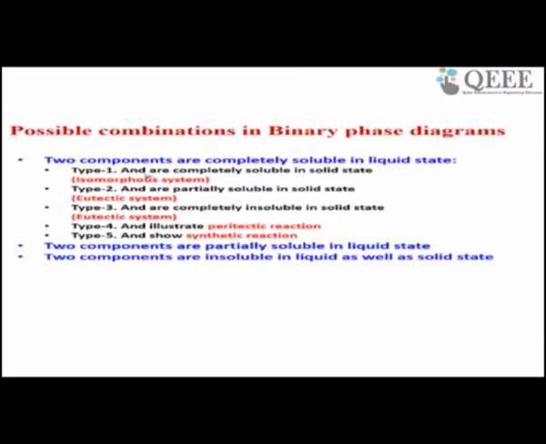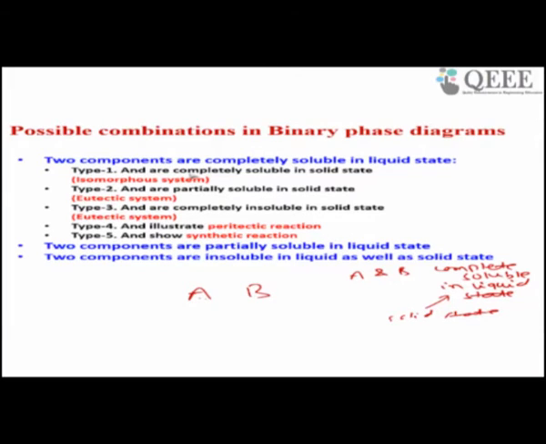Okay. In a binary system, when you have A and B elements, now you want to develop a phase diagram for a binary system. What may happen? A and B may be completely soluble in the liquid state, it's possible, and also completely soluble in the solid state. So this is possibility one.